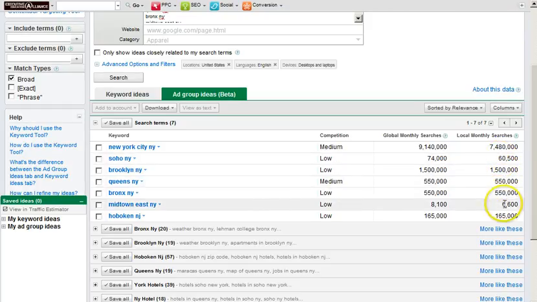And then there's a bunch for Queens and Bronx. Brooklyn is very high. And Midtown East New York has almost no searches. Hoboken, New Jersey is a decent size. So this is a starting point for us.